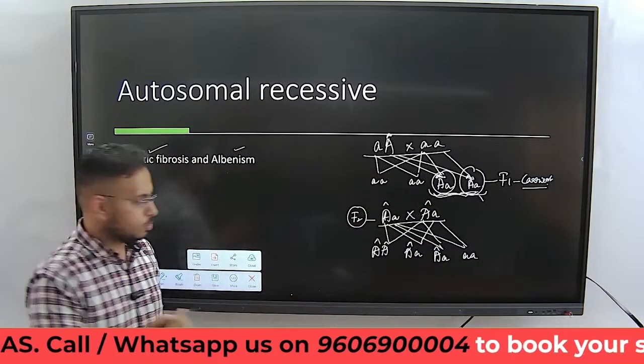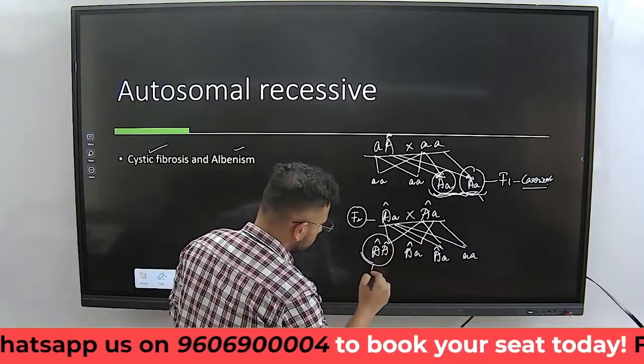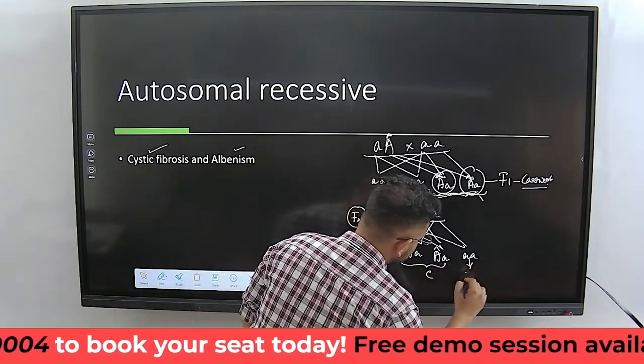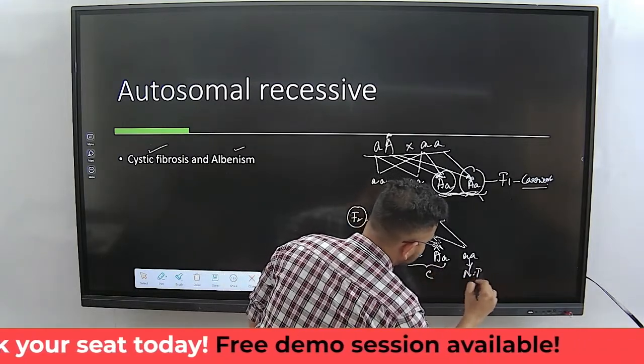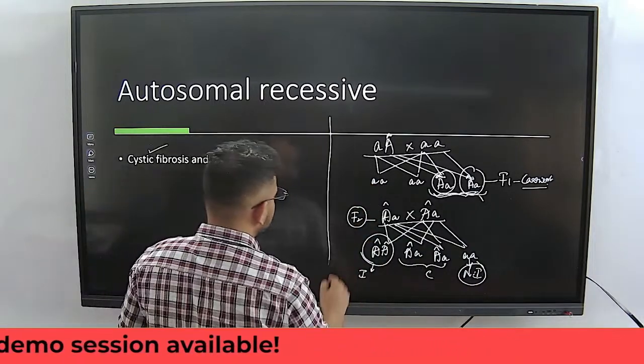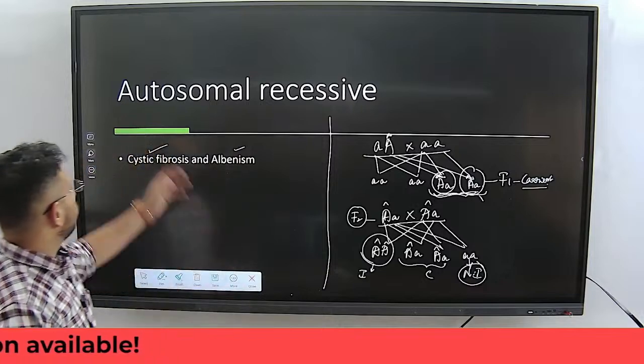These four individuals, if you look at this, this individual is very much infected, these two are carriers, this is not infected.